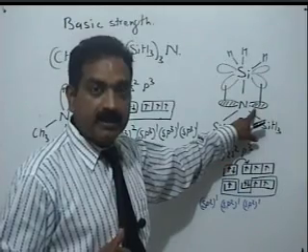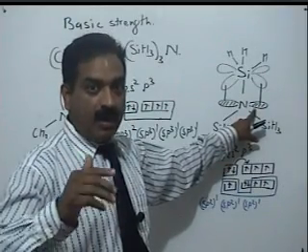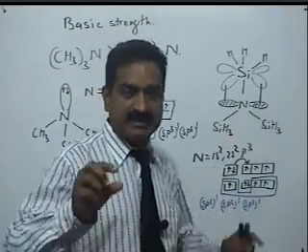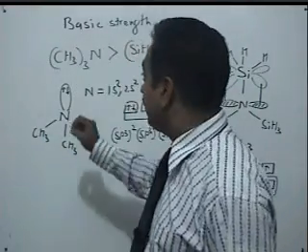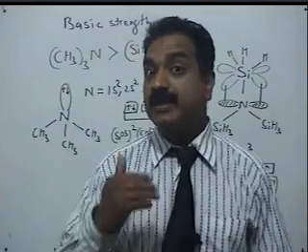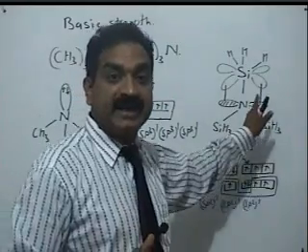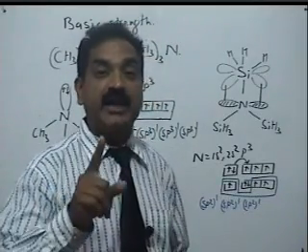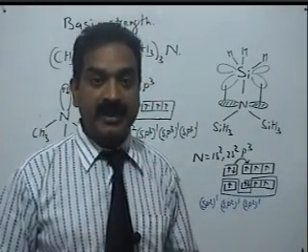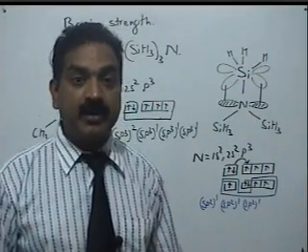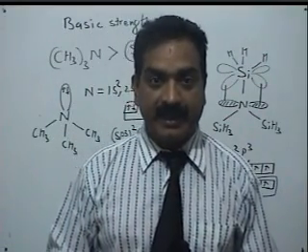Is this all right? There is one more thing. Apart from basicity, बेसिसिटी के अलावा यहाँ पर एक और point आता है कि (CH3)3N is pyramidal, whereas (SiH3)3N is not pyramidal, rather it is trigonal planar. Is this okay? So again, this is a very important question. Clear hai? Thank you.